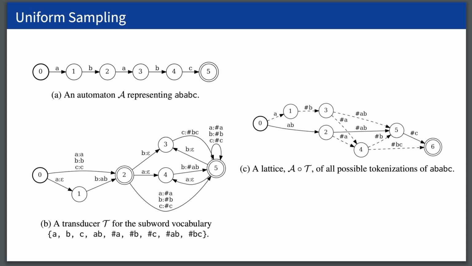To fix this, we simply remove the stochastic elements of BPE and MaxMatch dropout and replace them with a uniform sampler built from a subword finite state transducer. Given an input, we produce a lattice that encodes all possible tokenizations of the input. Then, we sample a path uniformly at random from this lattice, giving a uniformly random tokenization of the input. This can be done efficiently and is provably a uniform sampler.